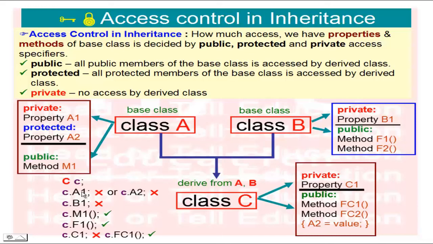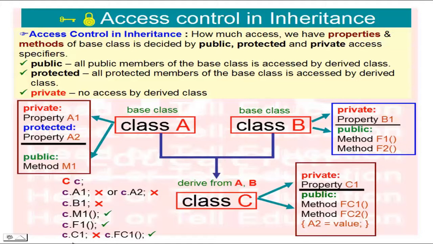If I create an object of class C, then C.A1 or C.A2 is not accessible because these are private and protected. Similarly C.B1 is also not accessible because it is a private property. C.M1 and C.F1 are both public, so we can access them.